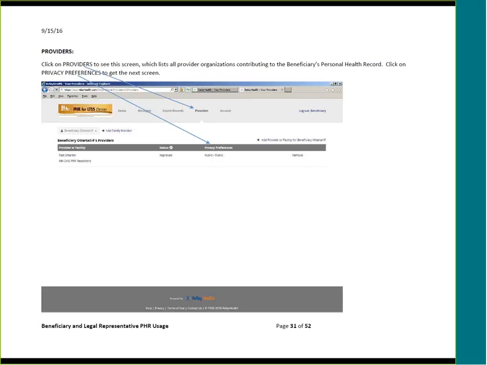Providers. Click on Providers to see this screen, which lists all provider organizations contributing to the beneficiary's personal health record. Click on Privacy Preferences to get to the next screen.